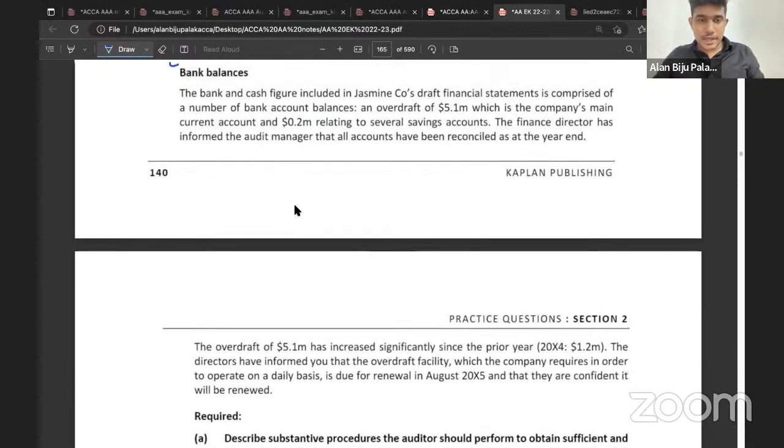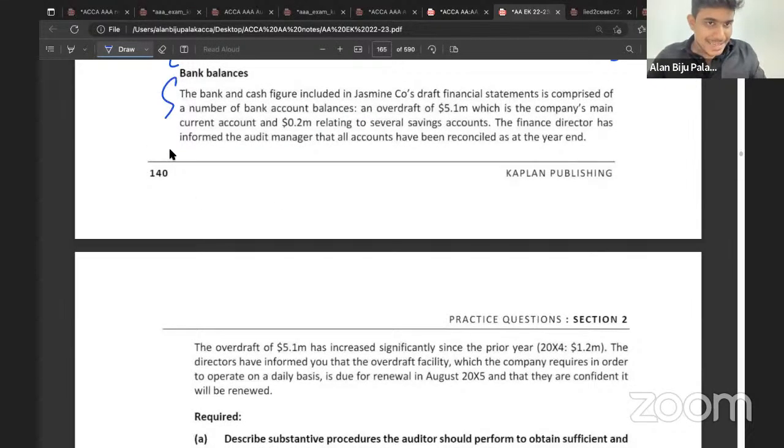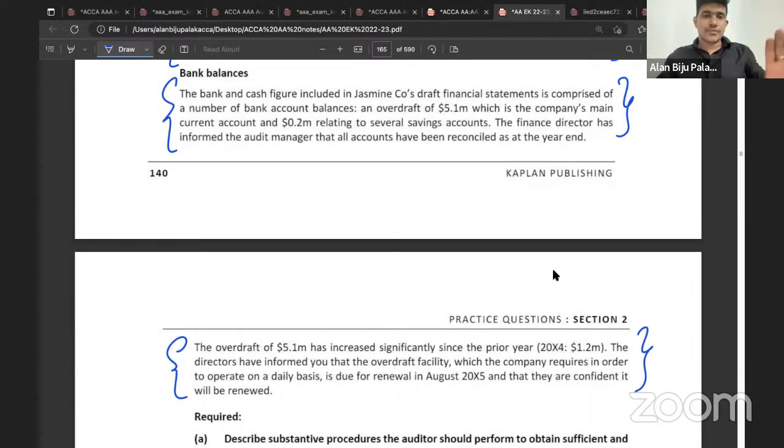So over here, we know that directly relating to the bank balance, these are the points. And here they have mentioned in relation to the overdraft balance. So after reading the scenario properly, correspondingly, you need to write the procedures in order to confirm whatever is mentioned in the scenario. So the first thing, the bank balance and cash figure included in the Jasmine Company's draft financial statements comprised of a number of bank account balances, an overdraft of 5.1 million, which is there in the current account, and 0.2 million relate to several savings accounts.